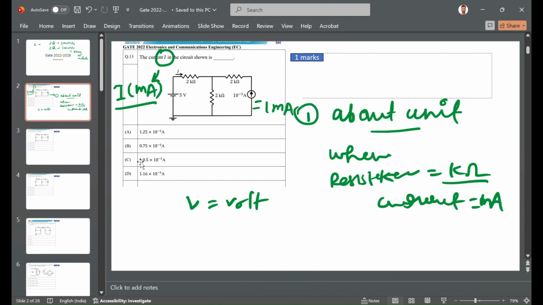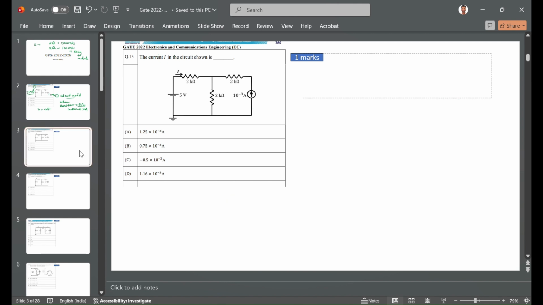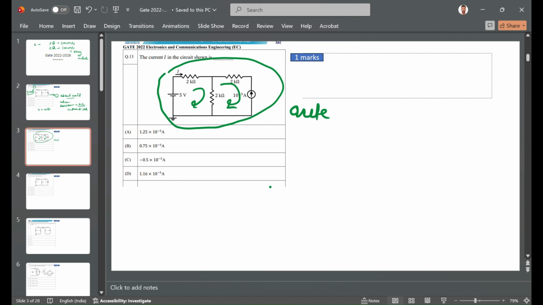Okay, then the second thing I want to explain in this is which loop you have to choose to solve this type of question. Currently there are three loops here, no? The first loop is this, the second is this, the third is this. Which loop is better to solve? What do you think about the outer loop? Is the outer loop good or not?